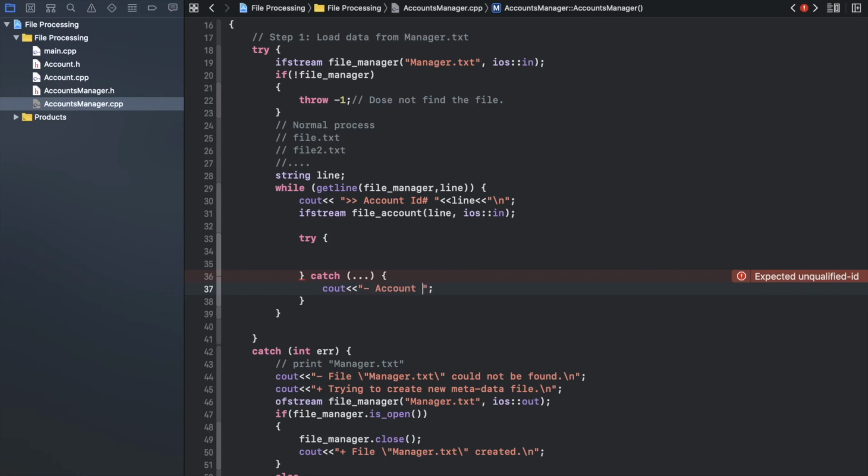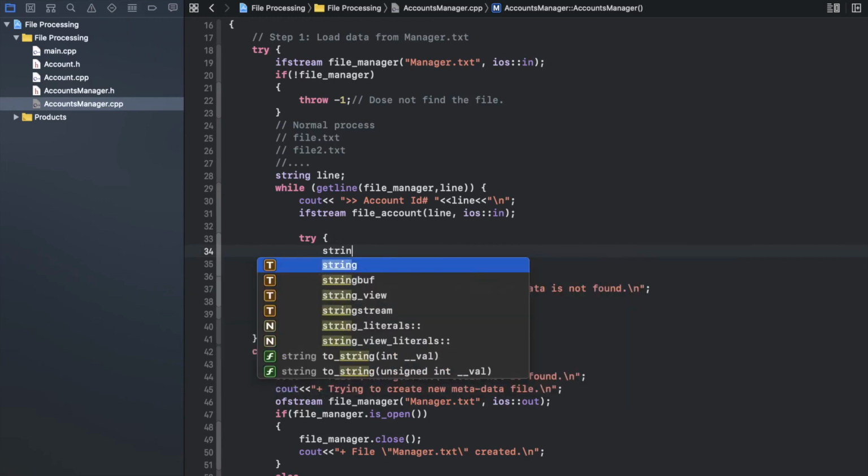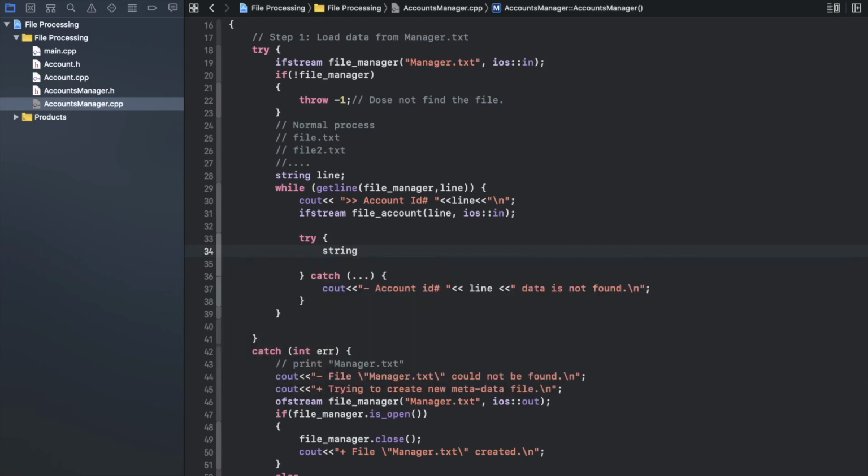I will say that account ID, okay, line is a variable that holds the account ID, but data is not found. Okay, I will just print that error message to the user, saying that there is a problem. Now let me move to the normal process.